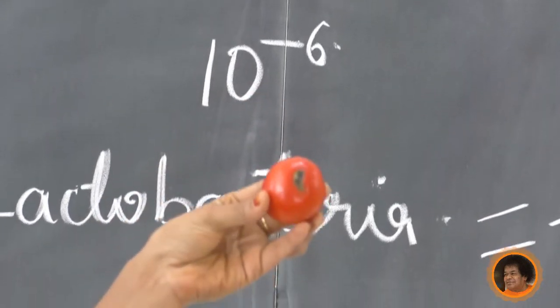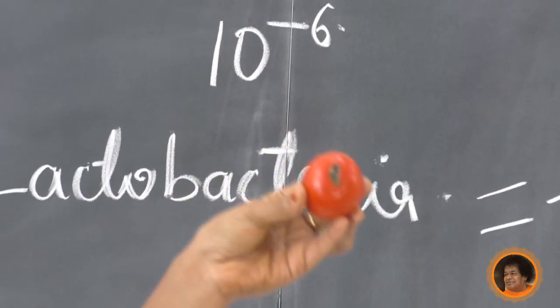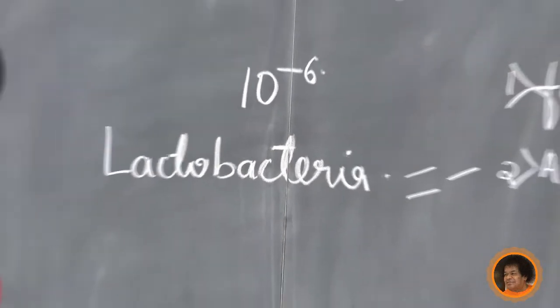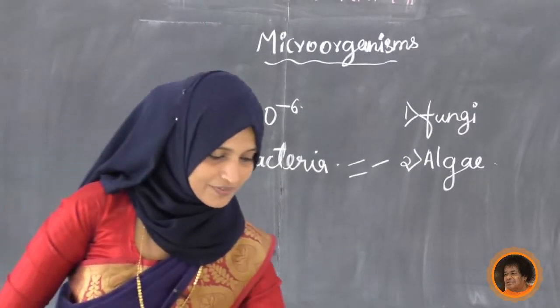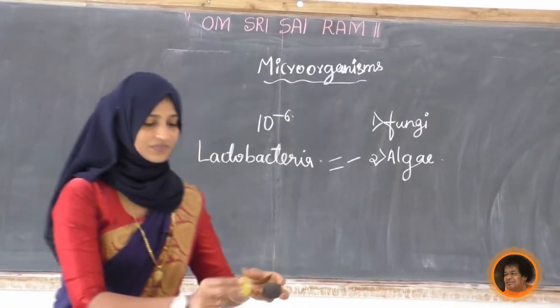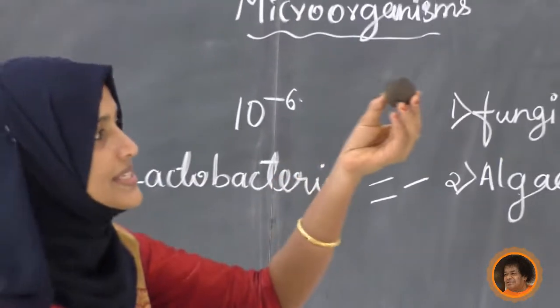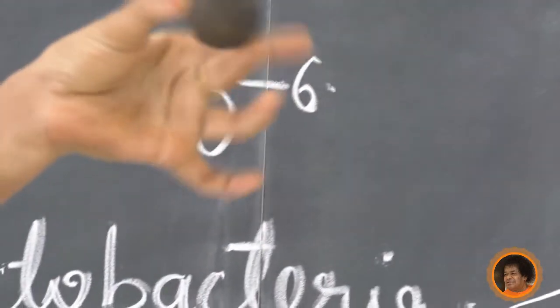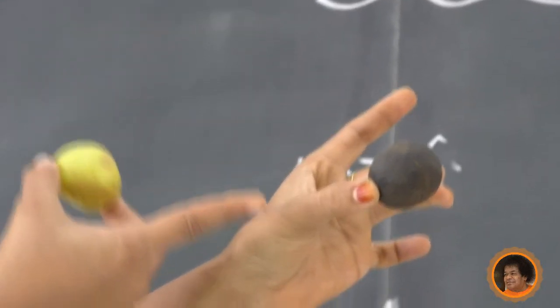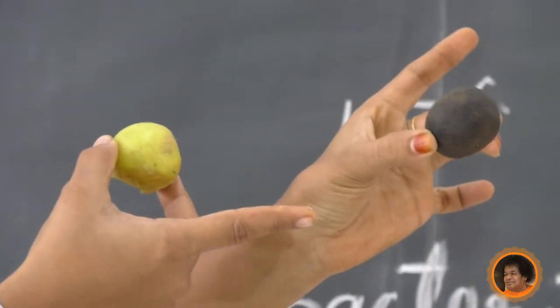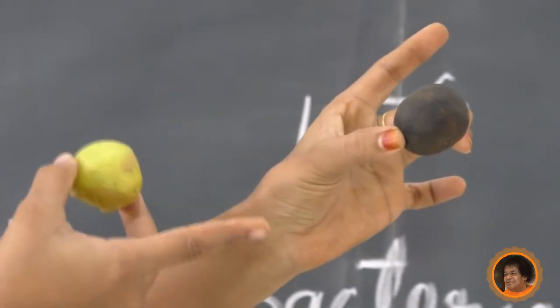Can you tell me which one is that? Similar example we have seen. So this is also a fungus. Next, one more thing I will show you, student. Here, see, actually this is a lemon. Now it became which color? Yeah, black color. Okay, that is spoiled or else dried lemon it is.